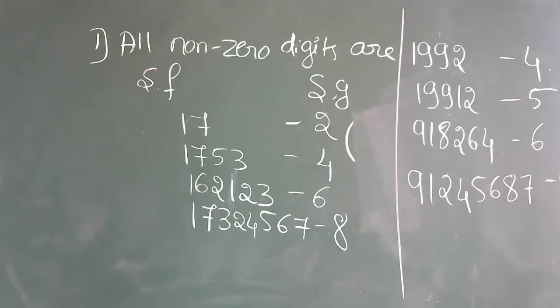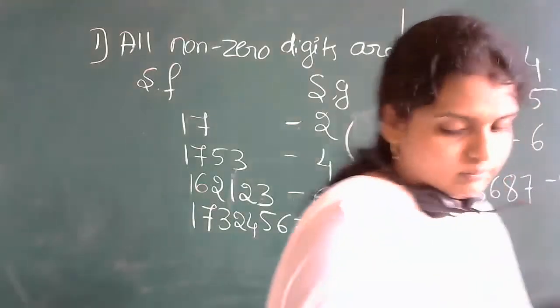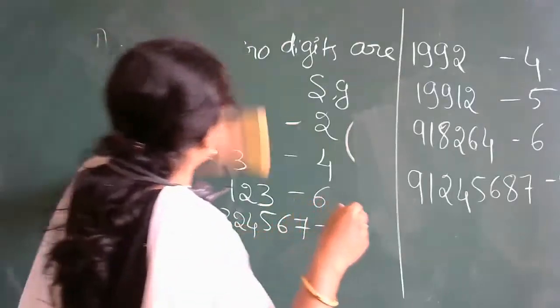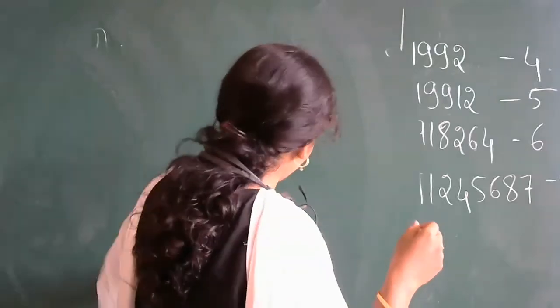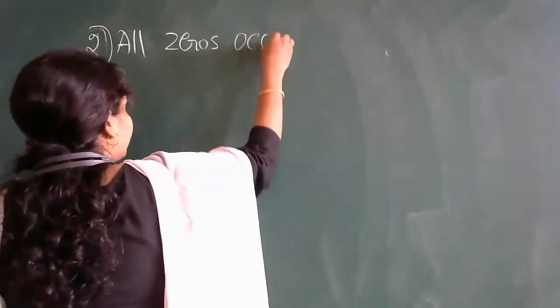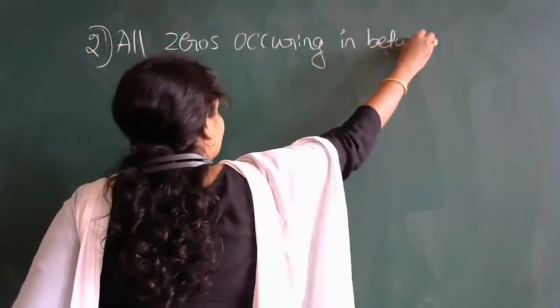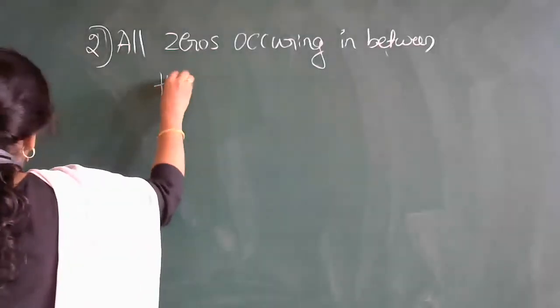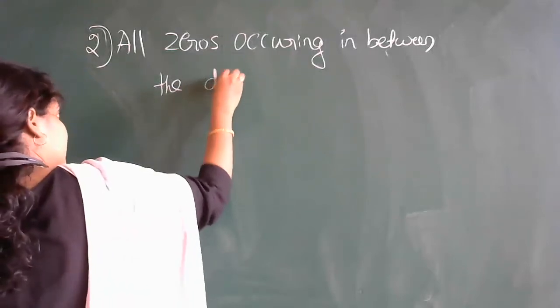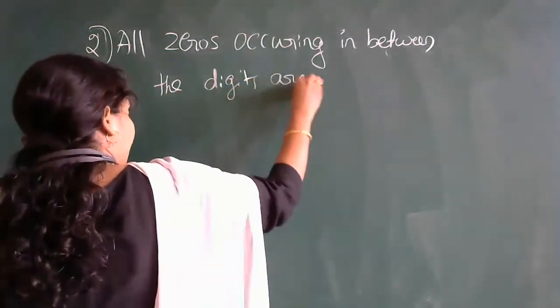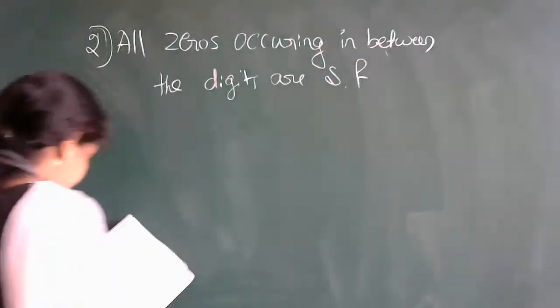Second rule: rule 2, all zeros occurring in between the digits are significant figures.